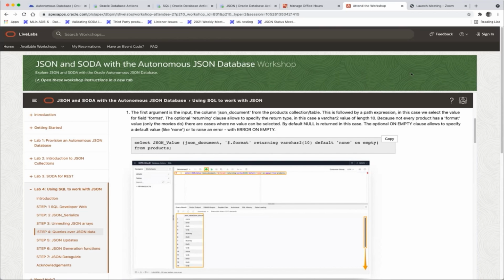We do have a couple of use cases, companies that use it. We're also working on some public references. I believe we have a couple. There are also some migration stories where people migrated from some NoSQL databases like MongoDB, for example, to use Autonomous JSON for various reasons.